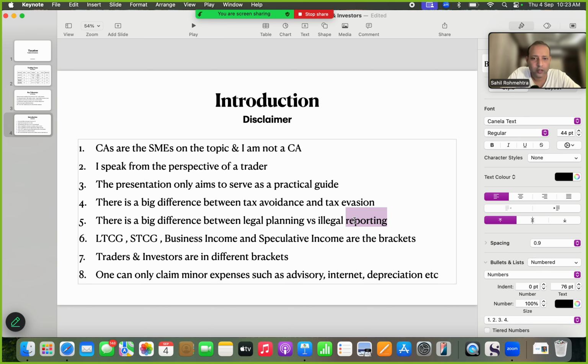So if you have losses, also do report them in ITR2, or just consult your CA, they will advise you. We have learned that LTCG, STCG, business and speculative income are the brackets. Traders and investors are in different brackets. Traders rely on the markets for income, and investors allocate their savings to the market. We can only claim minor expenses through this activity, such as advisory, internet, and depreciation. And in case of advisory, I encourage you to submit the TDS for the service provider so that you can